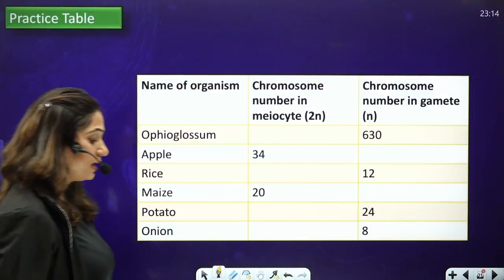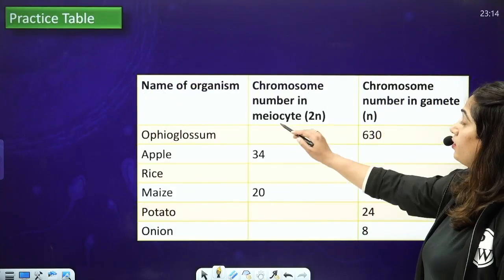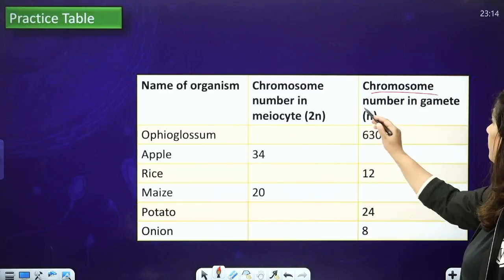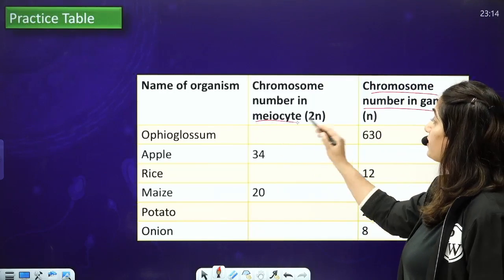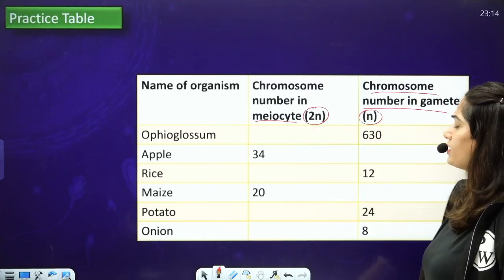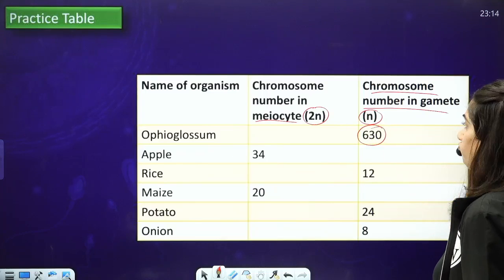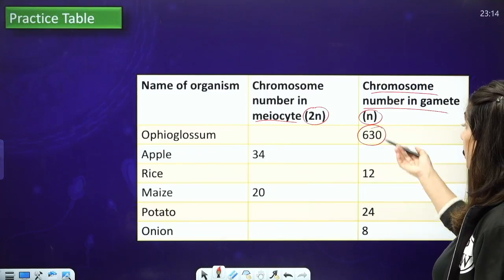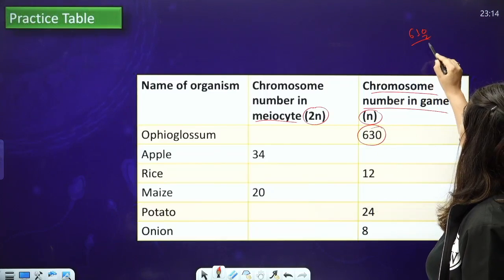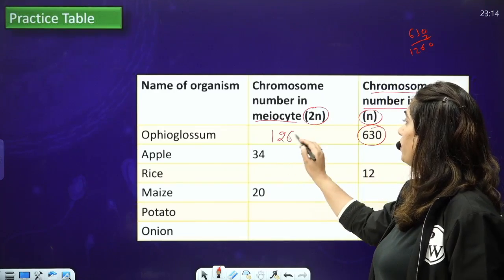Now there is an NCERT table which is given over here. In NCERT, it is given the chromosome number in the meiocyte and then the chromosome number in the gamete. Obviously, a meiocyte is a diploid cell and a gamete will be a haploid cell. So it is given that in Ophioglossum, there is 630 number of chromosomes in the gamete. So obviously, 630 into 2 comes out to be 1260.